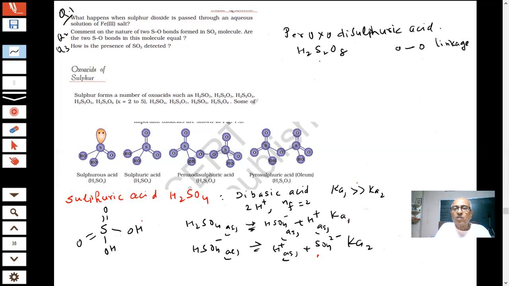And there are two sulfurs, S2, and we are saying disulfuric acid. We already know the structure of sulfuric acid. How do you write it? S double bond O. But in this you already have this bond. Now we have to write the other ones, so it will become easy for us. How will we then complete it?